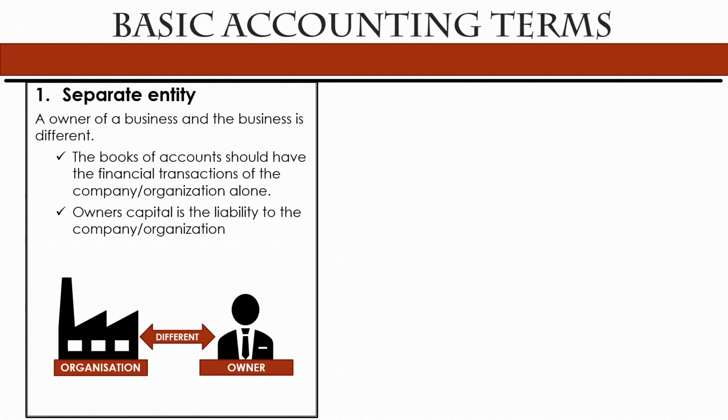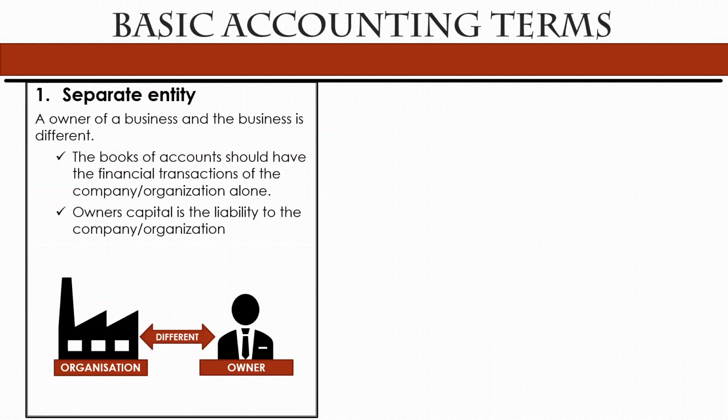That's one point. And to get a clear financial statement of a company, to know its financial status, we need to enter the financial transactions of that particular concern alone, of that business alone. With that point of view as well, we usually opt for this method, the separate entity.